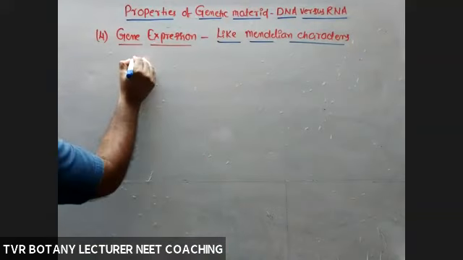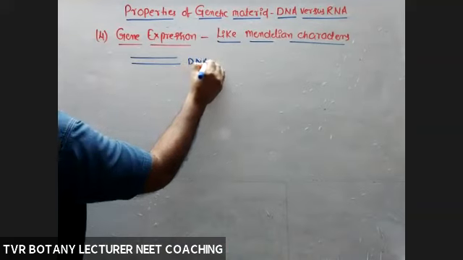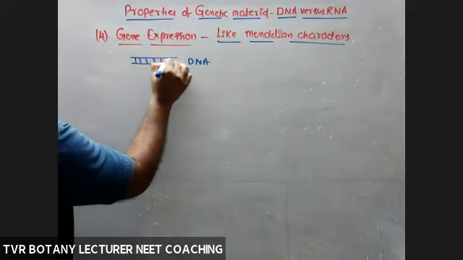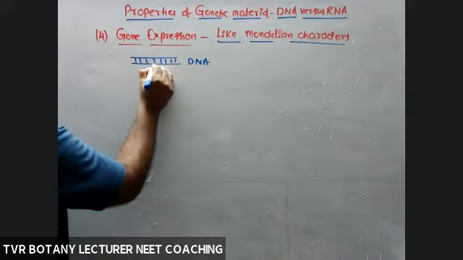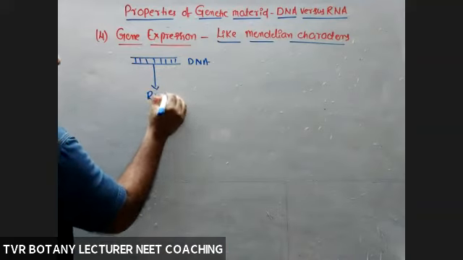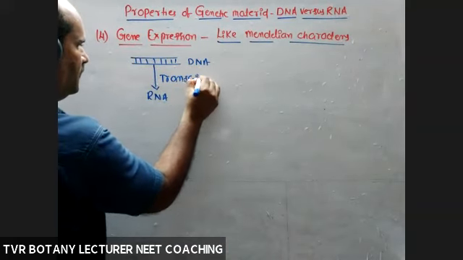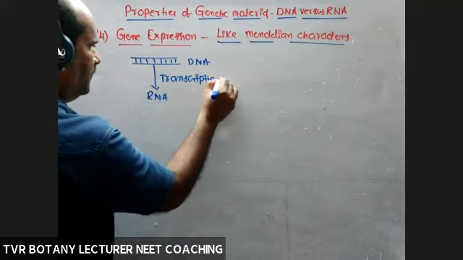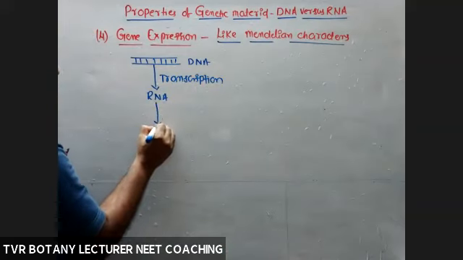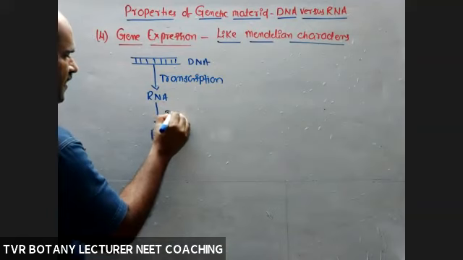Okay, so for example, this is a DNA molecule having a certain number of genes. RNA molecule. Transcription, protein produced, translation.